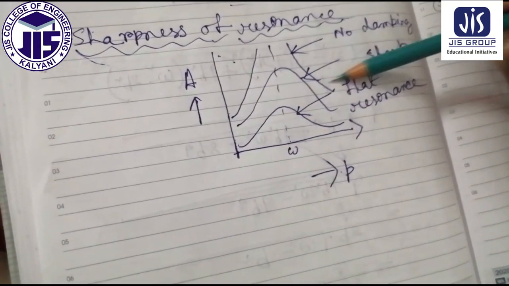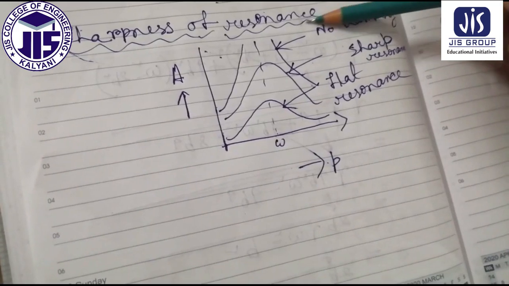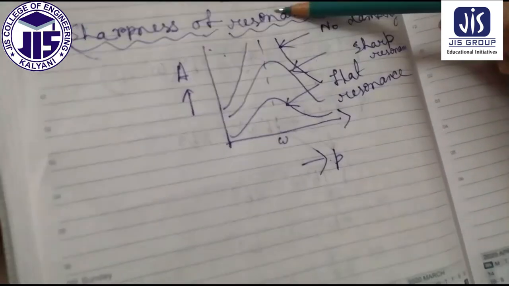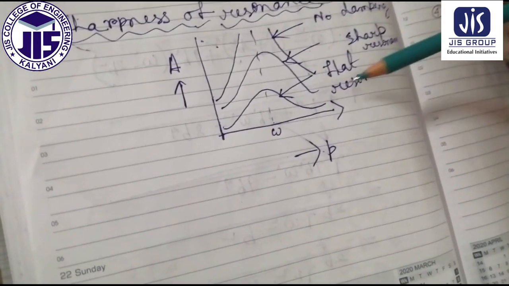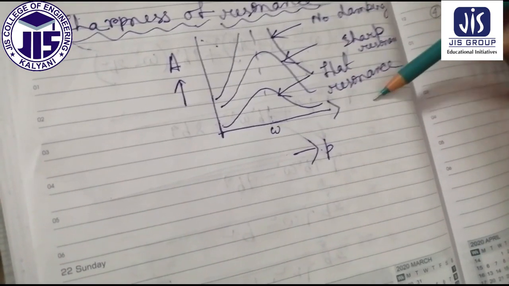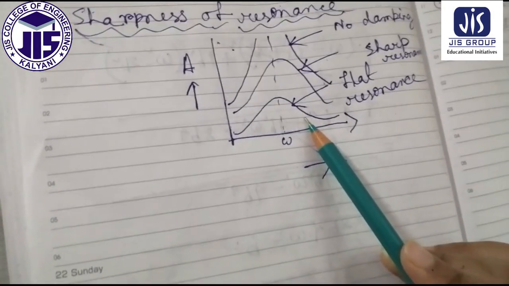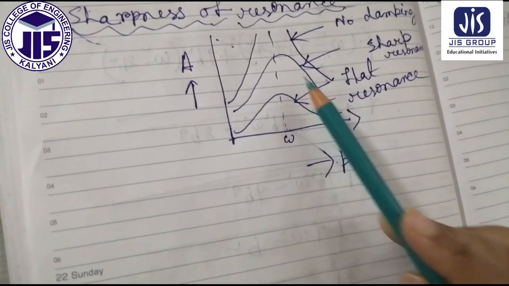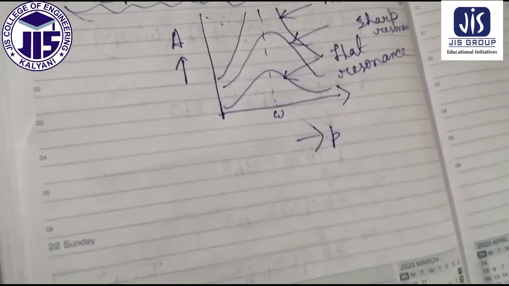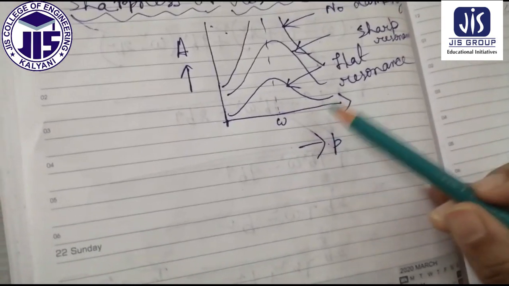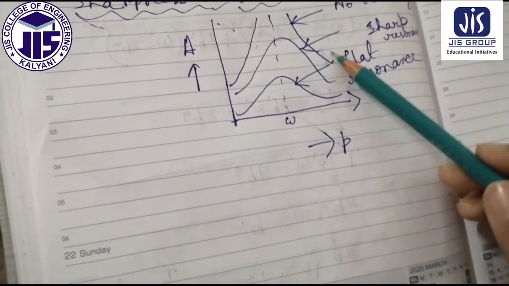If there is no damping, obviously the sharpness will be high. In that case, the amplitude will be very high. If the damping is high, in that case the sharpness will be low, and we will get this kind of flat resonance. So the sharpness actually depends mainly on the damping. If the damping is high, then the sharpness will be low. If the damping is very low, then the sharpness will be high. That is very clear from this figure.